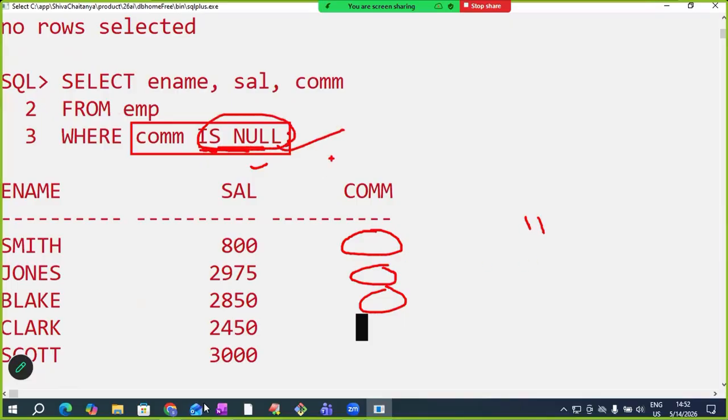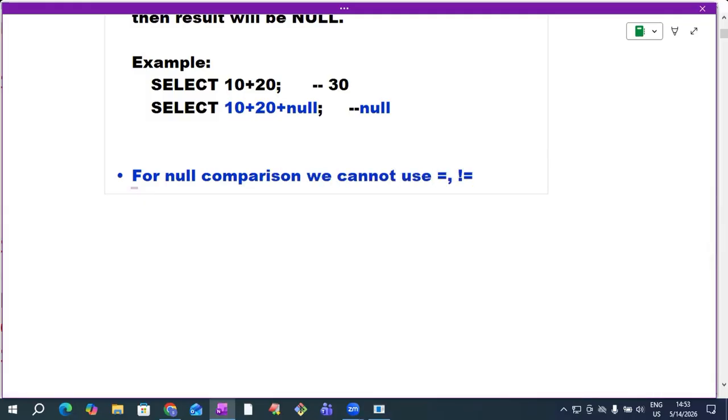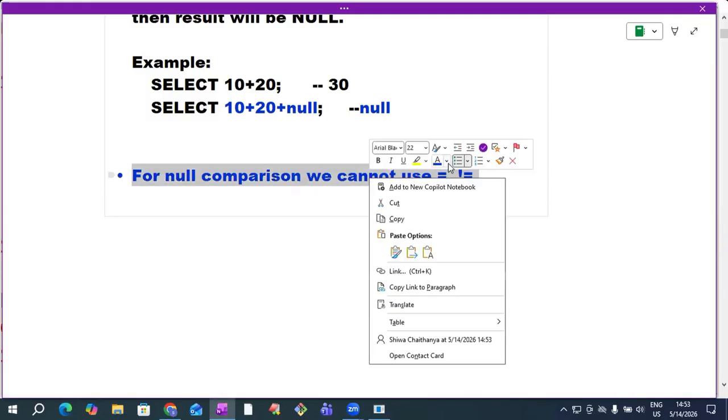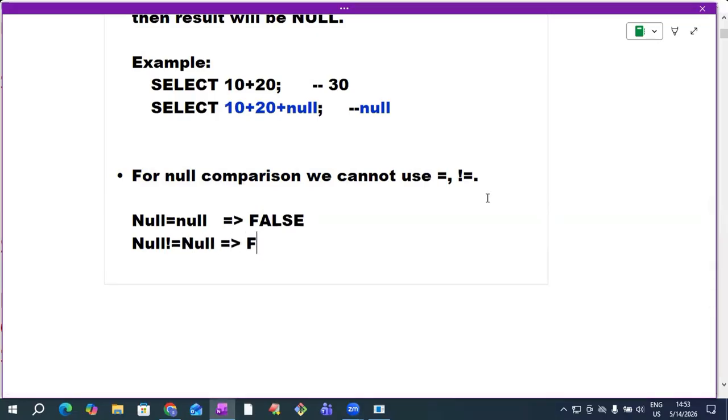So for null comparison, use is null. For null comparison, we cannot use equals to, and we cannot use not equals to, because null is not a value. Null equals to null is false. Null not equals to null is also false.